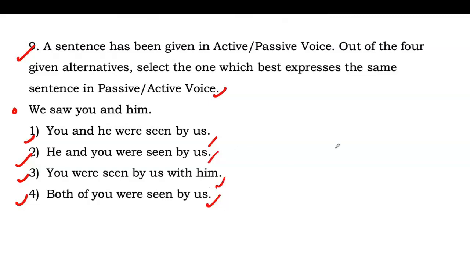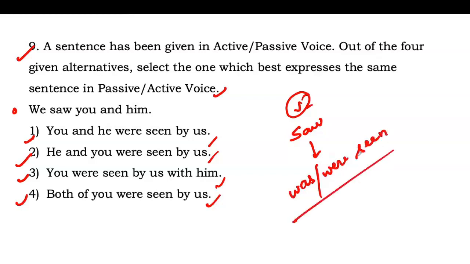So in this sentence we have a verb saw. Saw is the second form of the verb, and we will get a passive voice of this verb as was or were seen. We have 2 objects, you and him, so we will use were seen. Where is were seen?